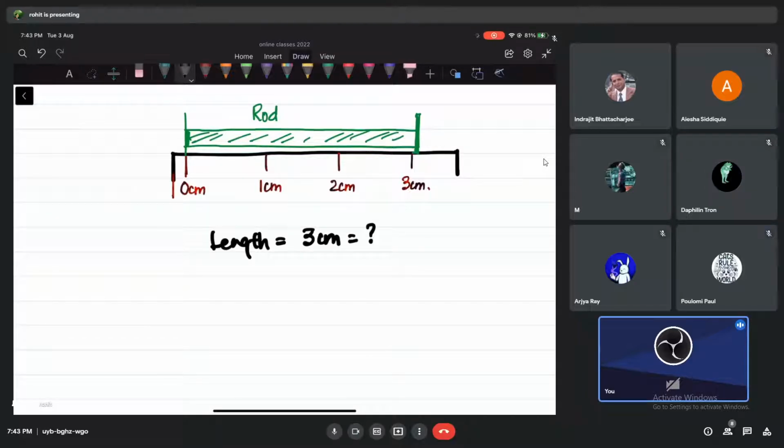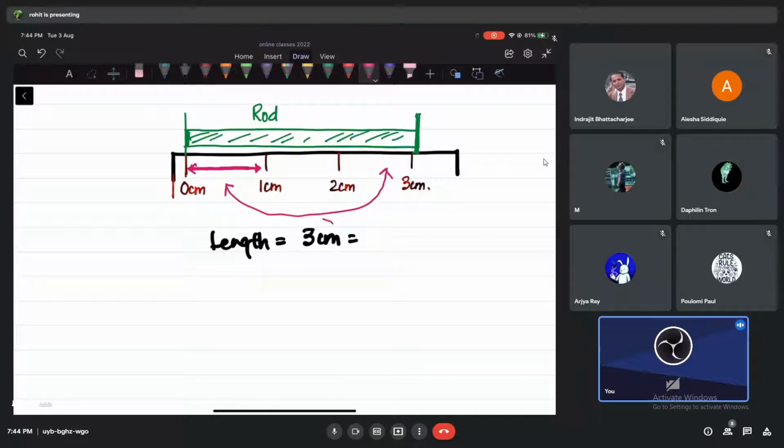What is the meaning of this 3 centimeter? Let me try to tell you why we call it a process of comparison, okay? You will agree with me that all of us know what is 1 centimeter, right? From here to here we know, we call it 1 centimeter. The length of this rod is 3 centimeter, that means it is 3 times more compared to your 1 centimeter. Can you understand? So it's like comparing or not?